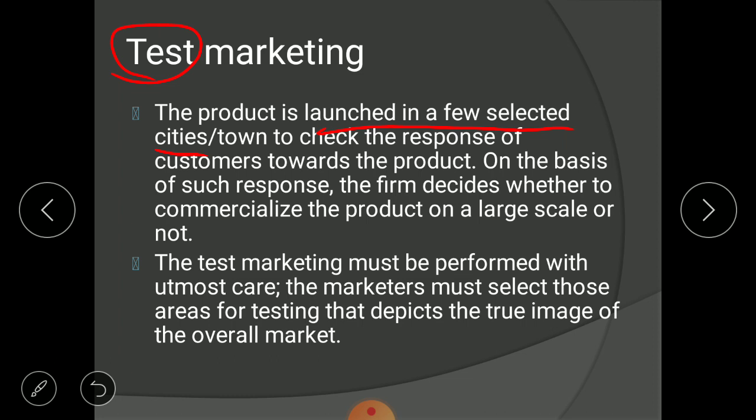Then what to do? You just need to drop the idea and focus on a totally different product.